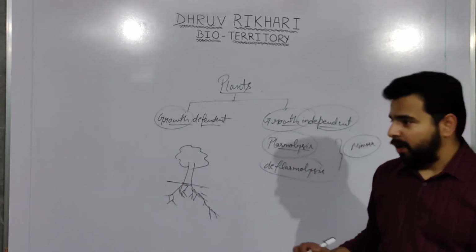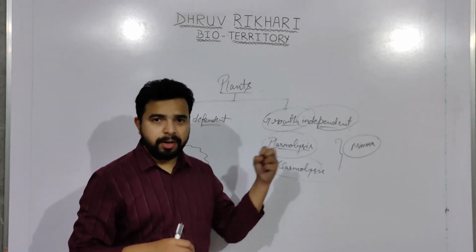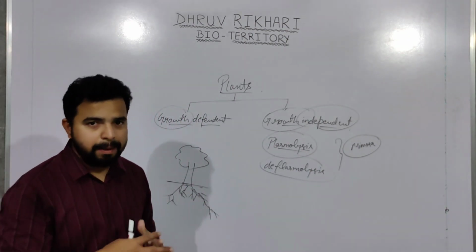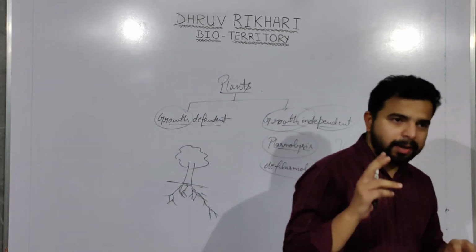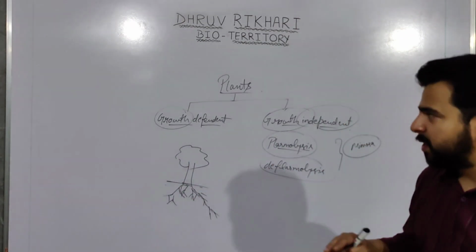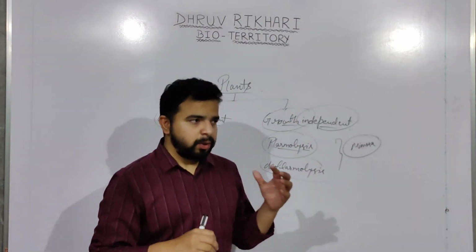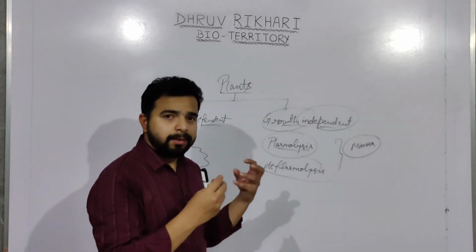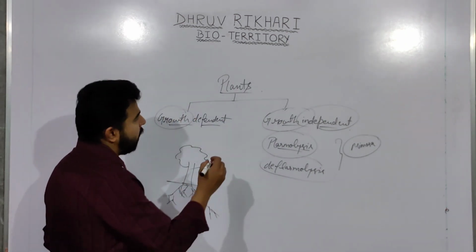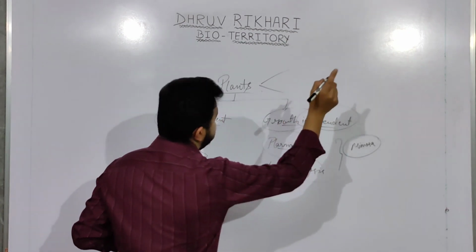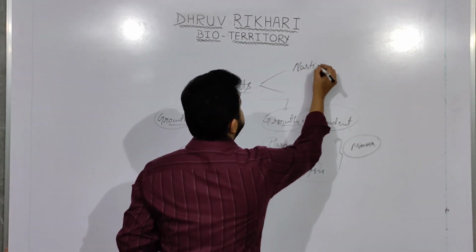So what are the things which are supporting these control and coordinations? The chemical messages, right? Now here we are going to see two main things which are supporting these growth dependent and growth independent things. The response of a plant towards these things is dependent on two types of movement. They are nastic movement.